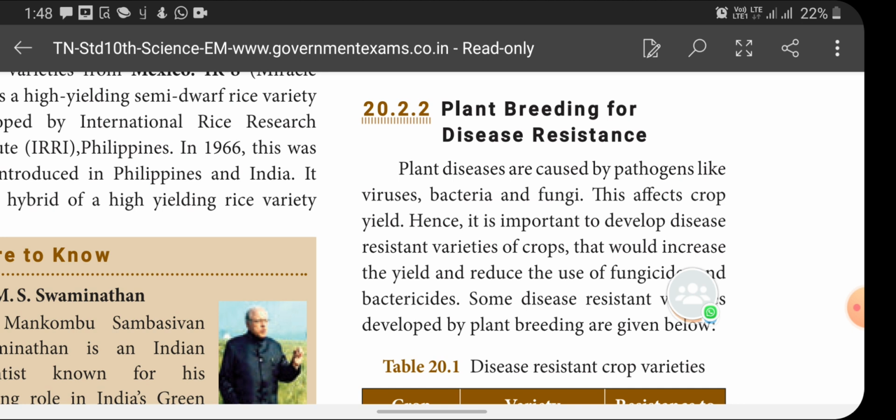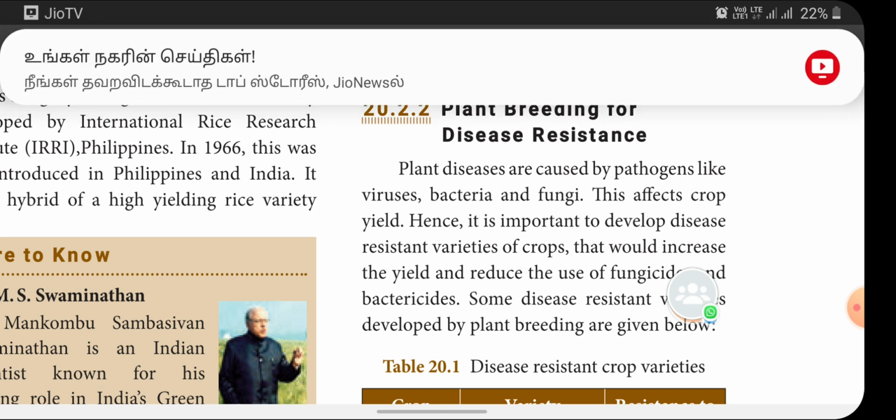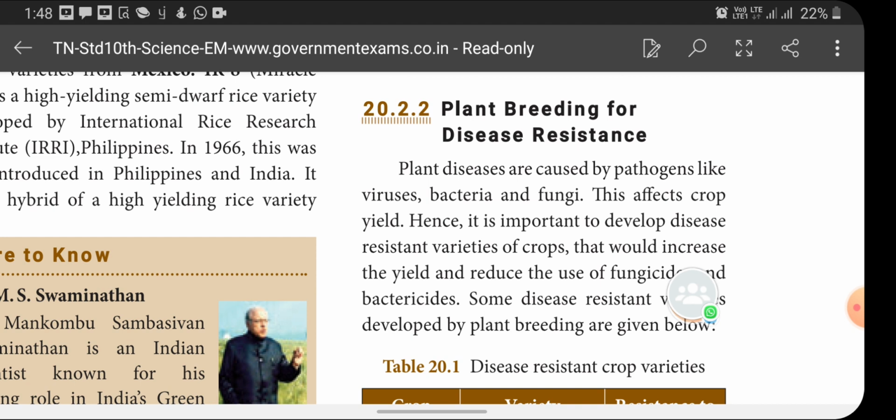Disease resistant. Plant diseases are caused by pathogens like viruses, bacteria and fungi. This affects crop yield. Hence, it is important to develop disease resistant varieties of crops that would increase the yield and reduce the use of fungicide, bactericide, etc. Some disease resistant varieties developed by plant breeding are given below.